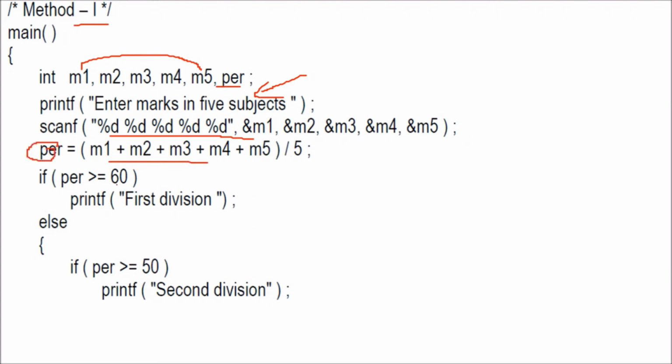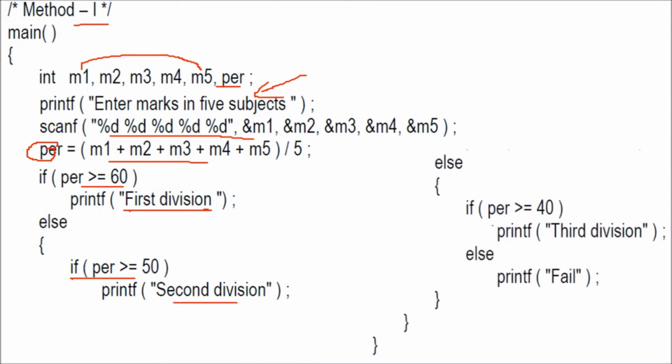This if PER is greater than or equal to 60, we print first division, else if PER is greater than or equal to 50, we say second division, else if PER is greater than 40, we say third division, otherwise we print fail. So there are multiple if and else's we have used, and this does the job. But this is a very straightforward program. We have various if else's here.